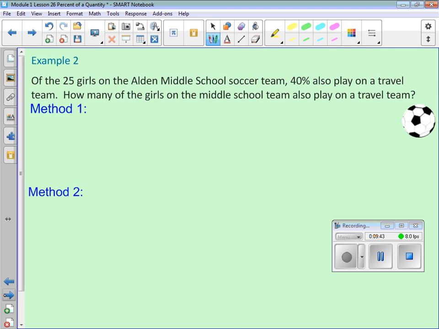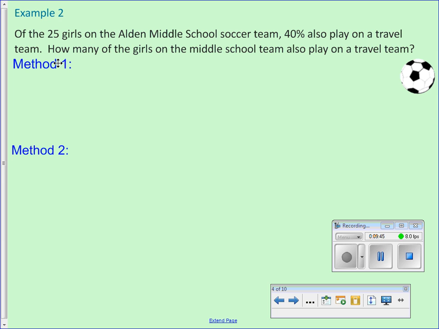All right. So example 2. Of the 25 girls on the Alden Middle School soccer team, 40% also play on a travel team. How many of the girls on the middle school team also play on a travel team? So let's make our notes on the side. I need a part, I need a whole, and I need a percent.